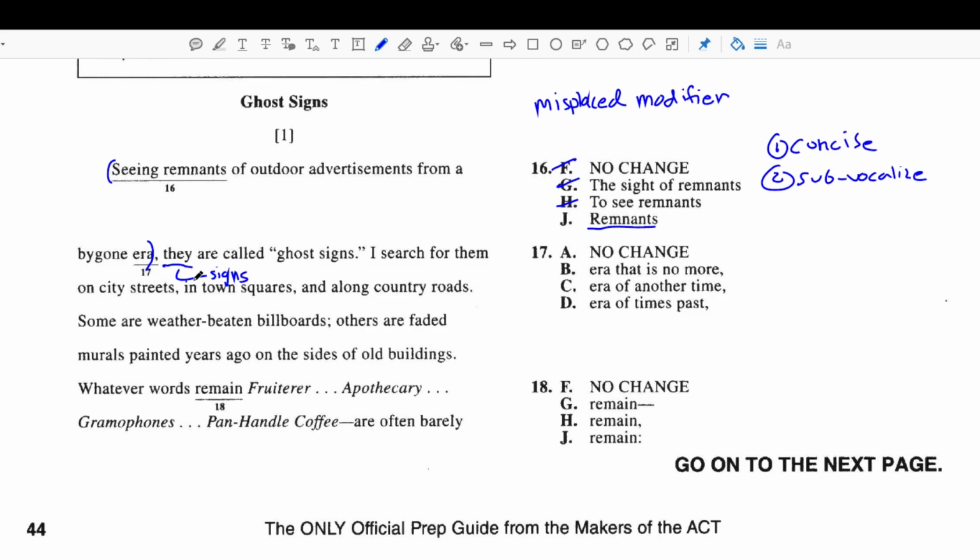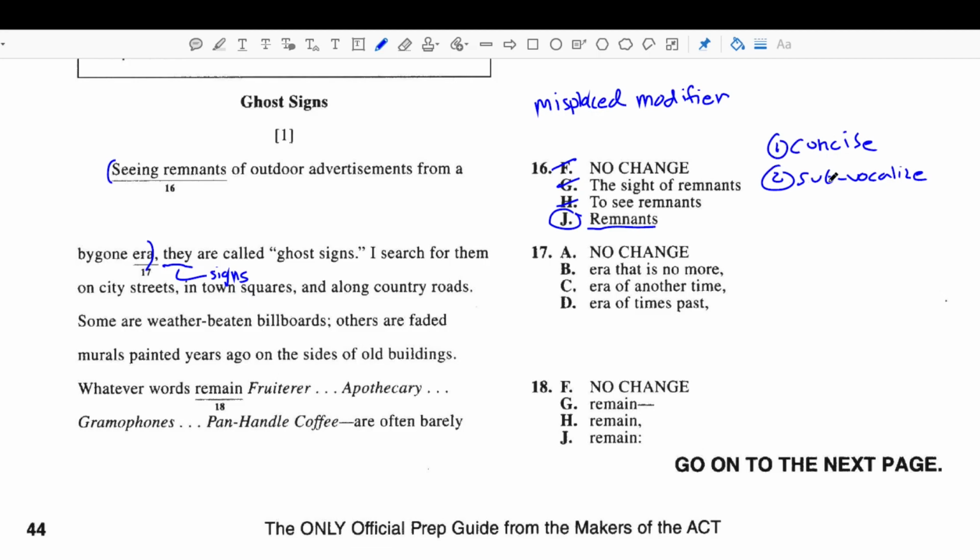So what they're saying here in answer choice J is that these signs are actually remnants of outdoor advertisements from some time long ago. That would make sense, and it would correctly modify they, which refers to the signs. So this is a case of modifier placement.